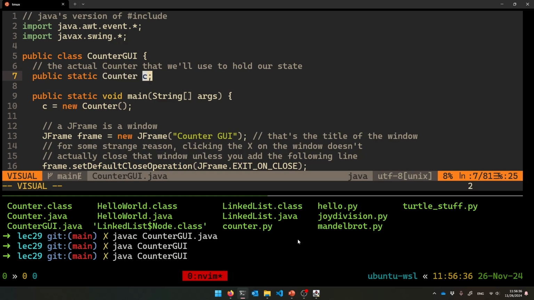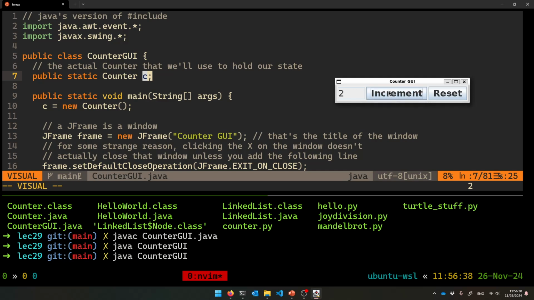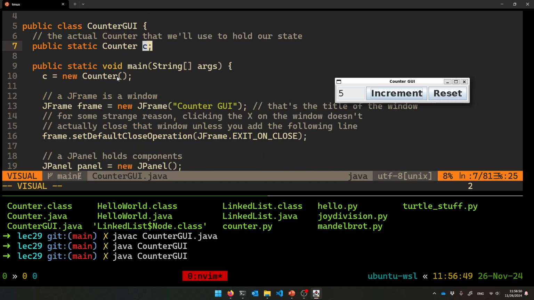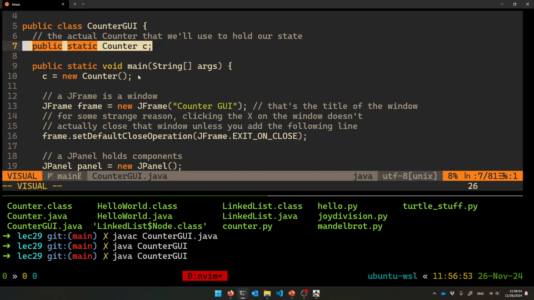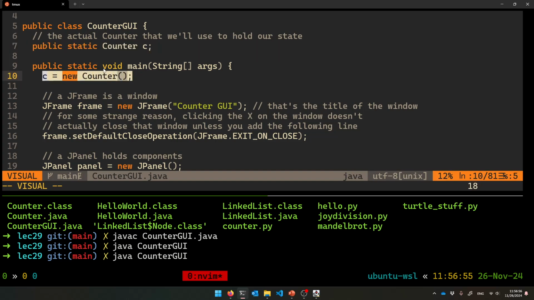That's my underlying counter that's holding the information that's going to be displayed on this window. It's like the database, it's the state. What next? Here's now the main function. We're going to make a brand new counter to initialize this. Right now it's holding null, nothing, or garbage. Here is me making a brand new counter. That's the one I'm going to call inc and reset on. And then we're going to make the window itself.